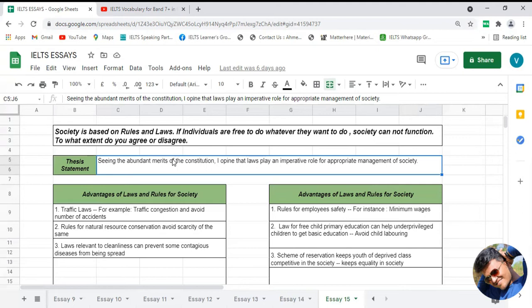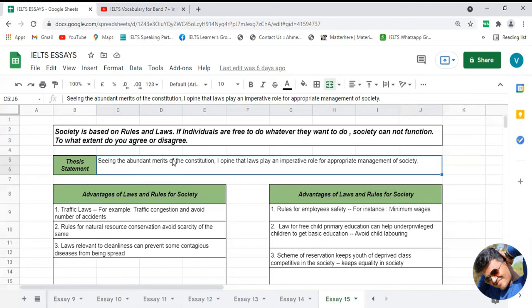Okay, and if that is the case, it means that in both the body paragraphs, I am going to write the advantages of rules and regulations, or what I can say, laws for society. That is what I am going to write. But before writing that, what could be our thesis statement? Simply, the thesis statement is like: as there are so many advantages of rules and regulations for society to run properly.